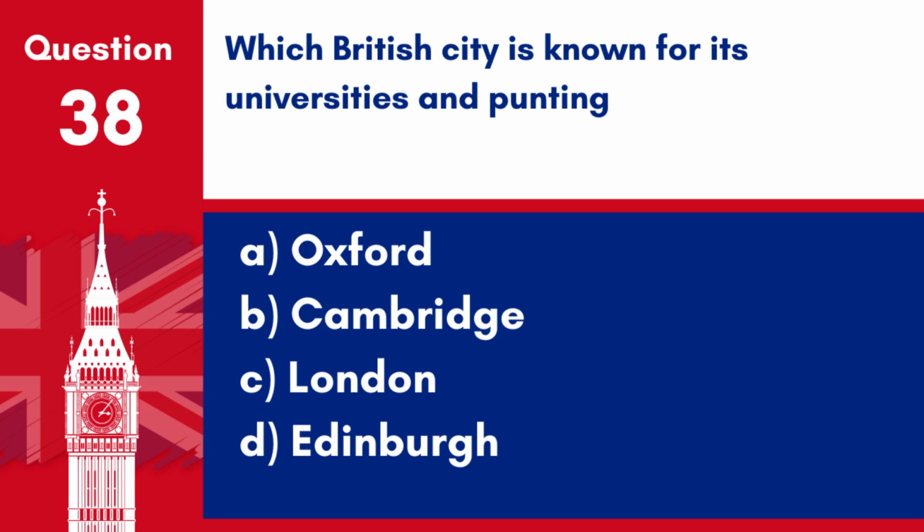Question 38. Which British city is known for its universities and punting? A. Oxford. B. Cambridge. C. London. D. Edinburgh. Answer B. Cambridge. Cambridge is known for its universities and punting.